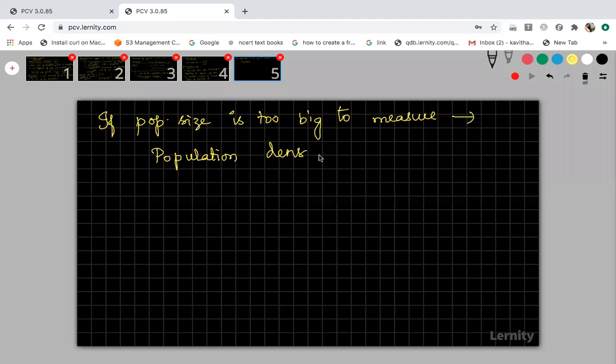Density means the population is very high in a particular geographical area. Climatic factors also determine the population size. That's why I told etcetera, which means many other factors are determining the population size.